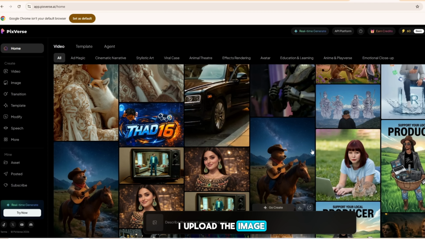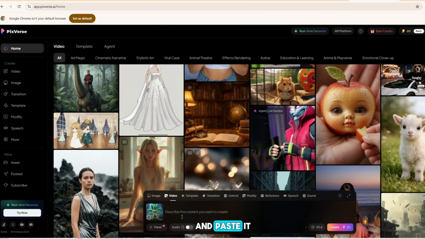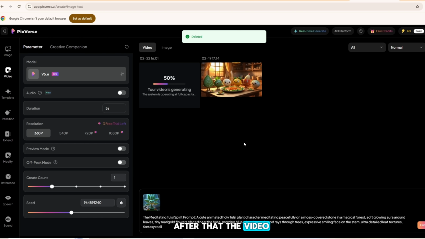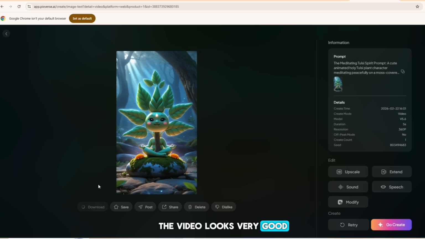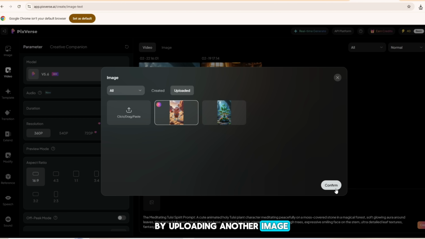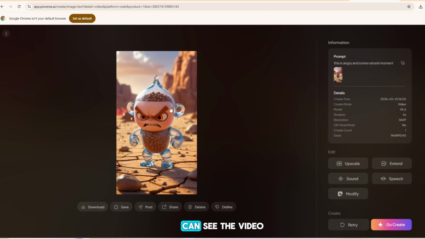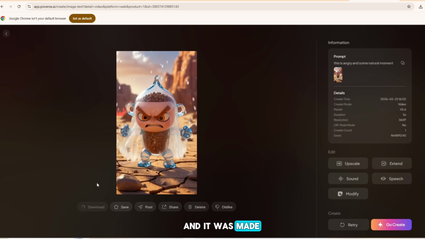I upload the image, and once the image is uploaded, I select it. Then I write the prompt and paste it. After that, the video starts generating. You can see it. The video looks very good. In the same way, I create another video by uploading another image and pasting its prompt. The video starts generating as well. This is how you can create AI videos easily on both websites. You can see the video is ready, and it was made for free.